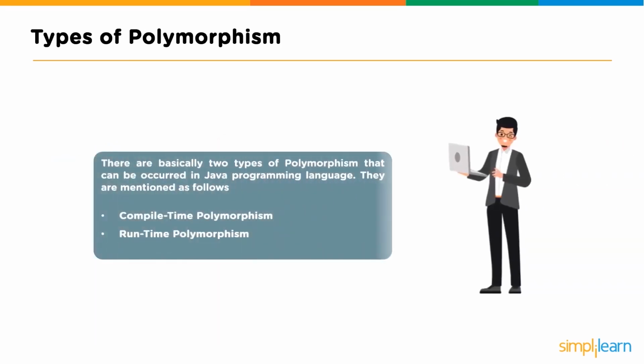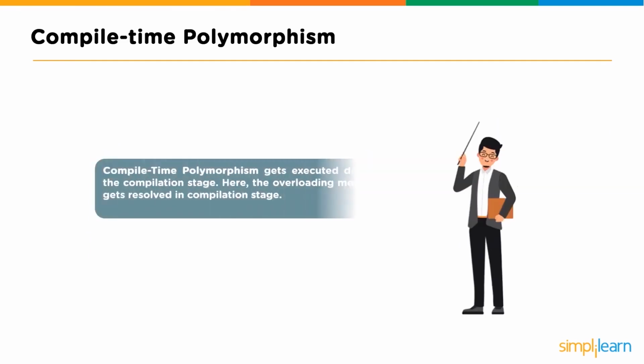Types of polymorphism. There are basically two types of polymorphism that can occur in the Java programming language. They are mentioned as follows: compile time polymorphism and runtime polymorphism. Compile time polymorphism gets executed during the compilation stage. Here the overloading method gets resolved in the compilation stage. So when you saw me run those in Eclipse and it went through the compile time, that's looking at all the different changes we made to those classes. That's what we're talking about here, during compile time.